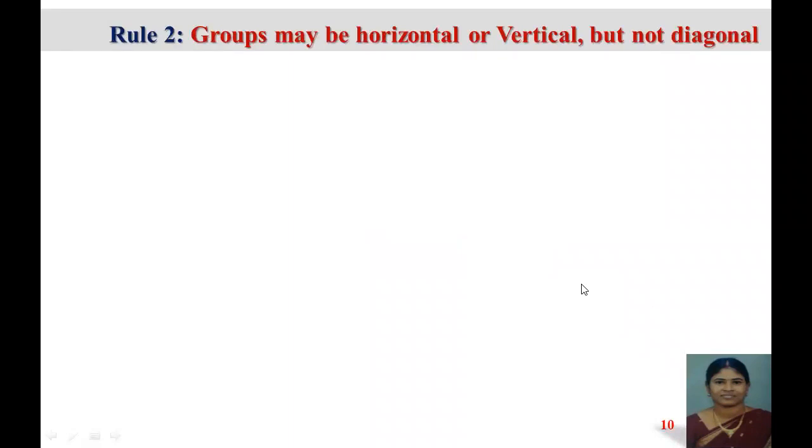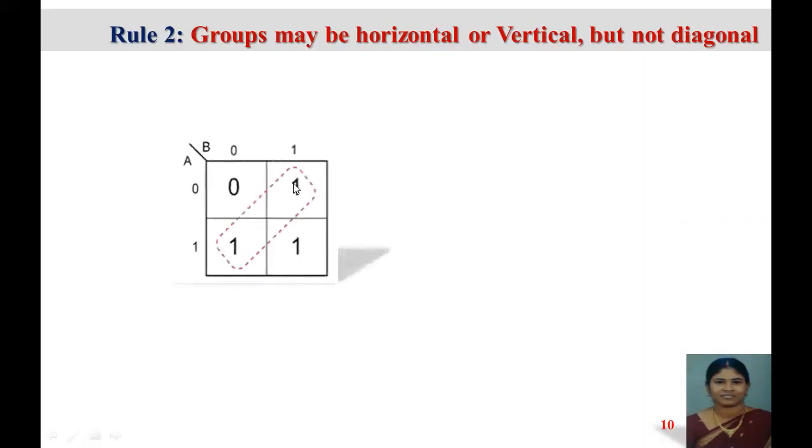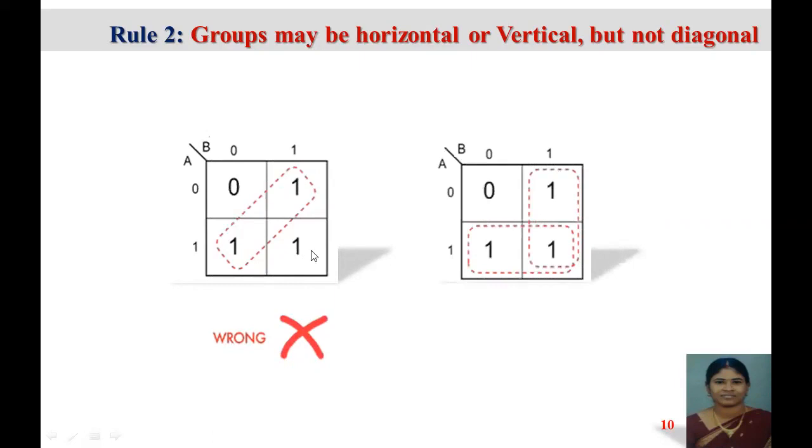Second rule is, group may be horizontal or vertical, but not diagonal. So this is the wrong method of grouping. You cannot group diagonal ones. We have to group only horizontal or vertical, and also the group size should not be odd. The group should be 2 squares, or you can group 4 or 8, 16.